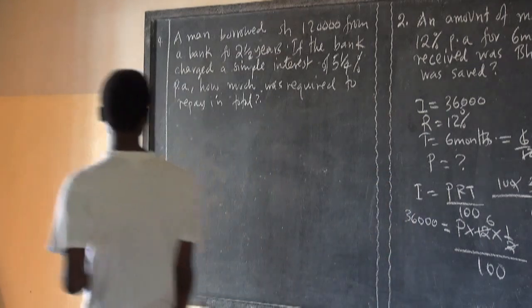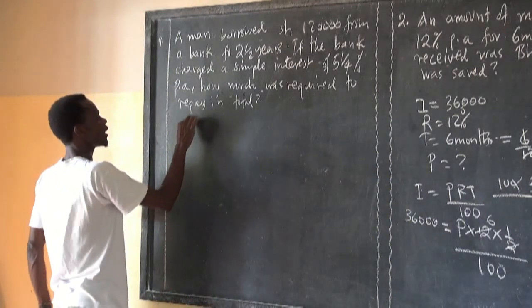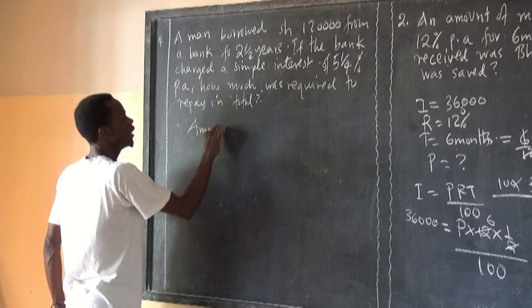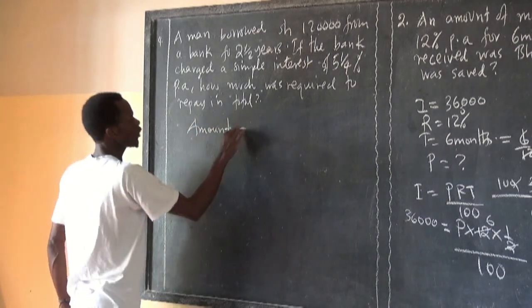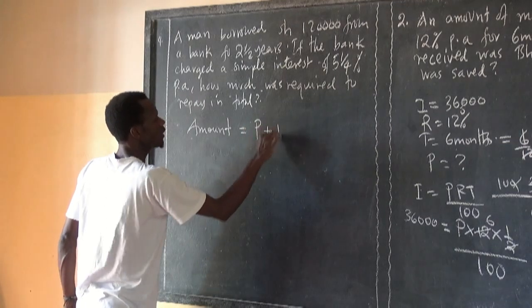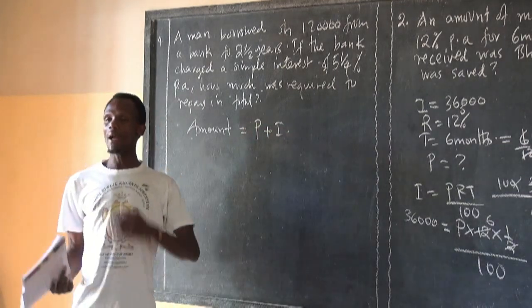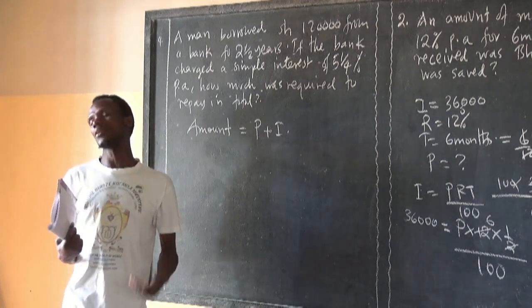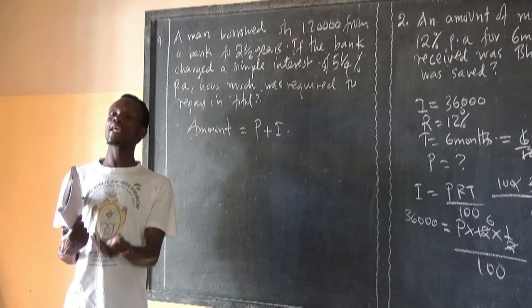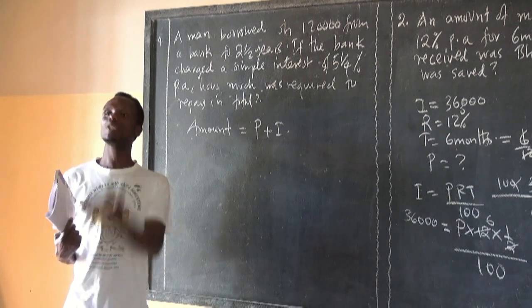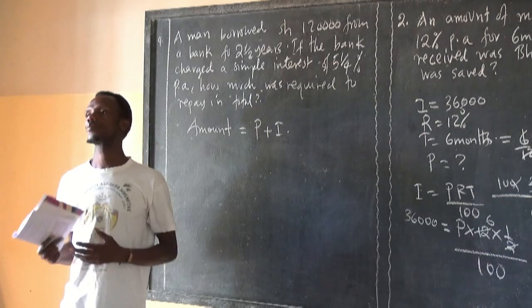When you talk about this question, it means the amount that we are supposed to pay is equal to the principal plus interest.